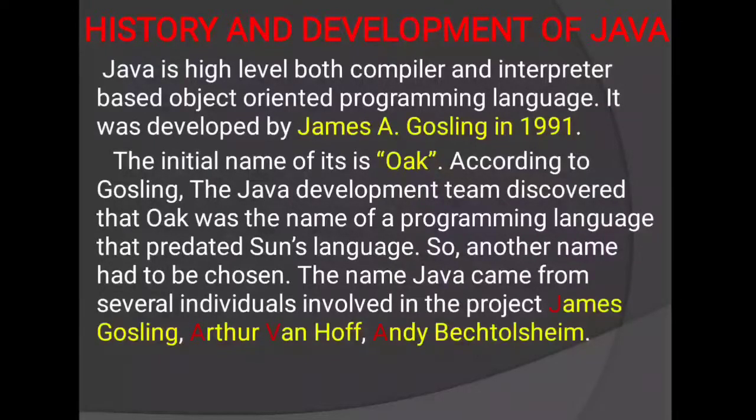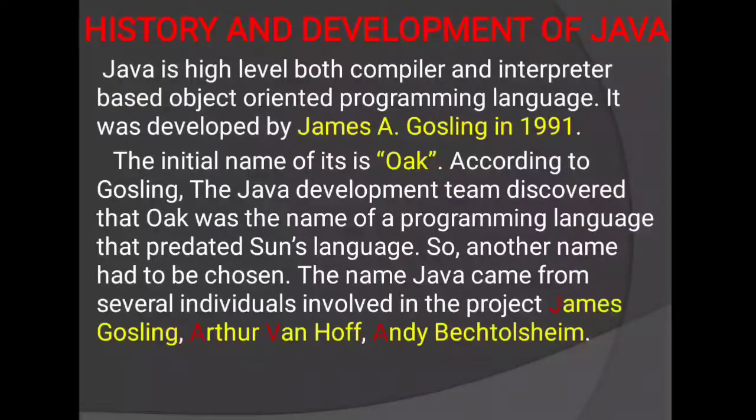Next, object oriented programming language. Here another word is object oriented programming language. Object oriented programming language means we already discussed about that. It is a language in which we give the emphasis on object or data rather than function or procedure. That is called object oriented language.